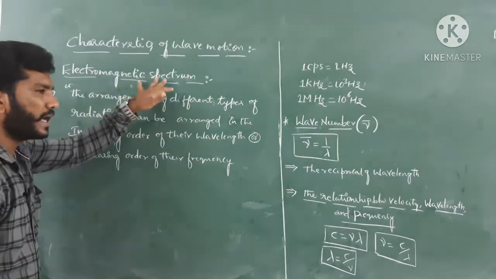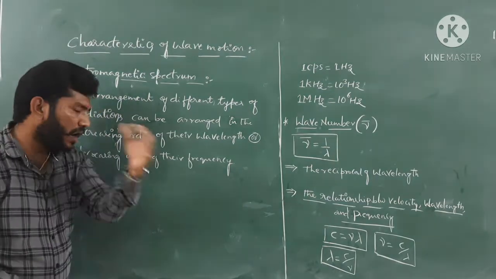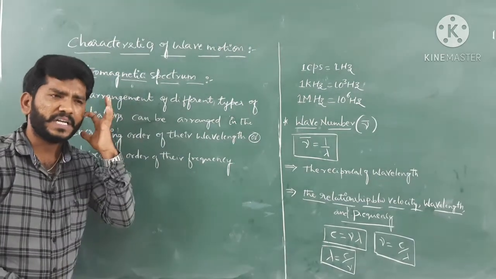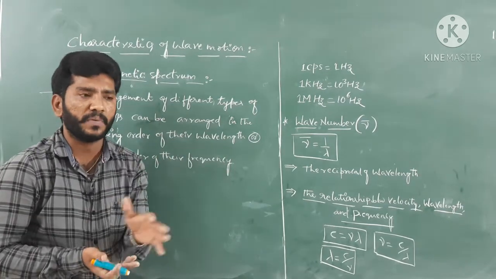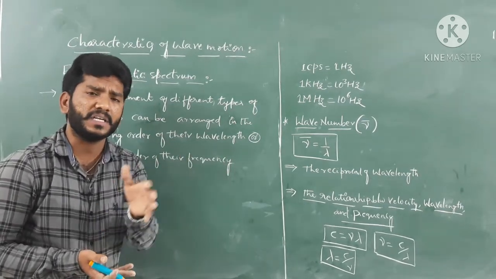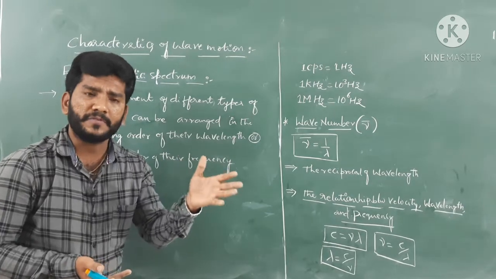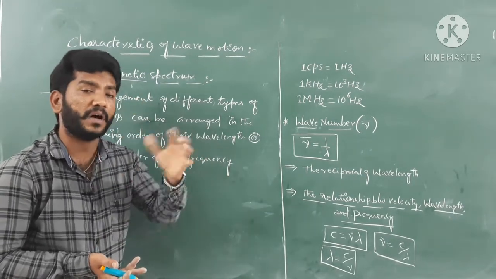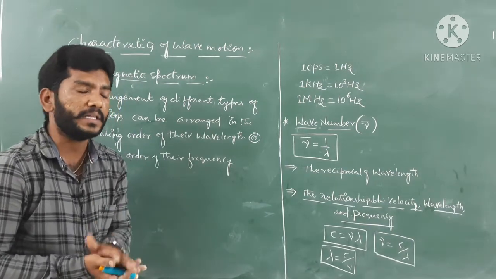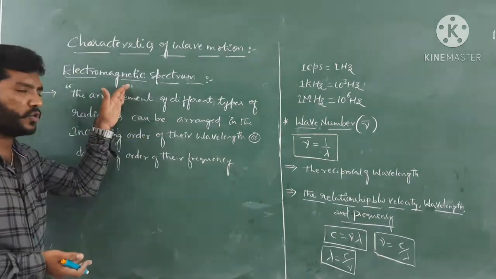Since we have different types of radiation in nature, we have to arrange those radiations. Why? Because they have different wavelengths or different frequencies. So in order to arrange them on the basis of frequency or wavelength, ultimately we get the electromagnetic spectrum.